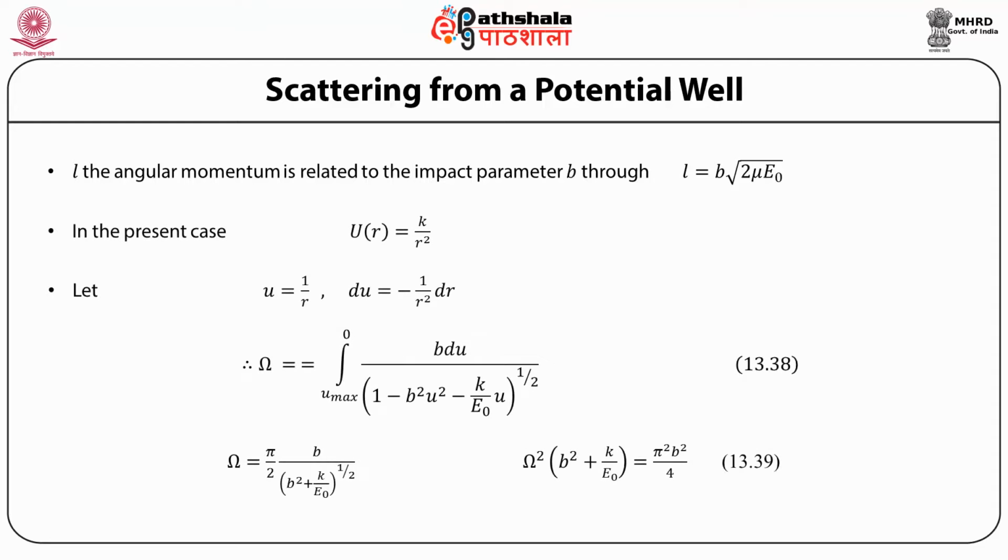In the present case, the potential field U(r) is k by r square. Changing the variable from r to 1 upon r is equal to u, this angle can be expressed in terms of an integral over u, which can be evaluated, and we get omega is equal to pi by 2 into b divided by under root of b square plus k by epsilon naught, which gives us omega square into b square plus k by epsilon naught is equal to pi square b square by 4.